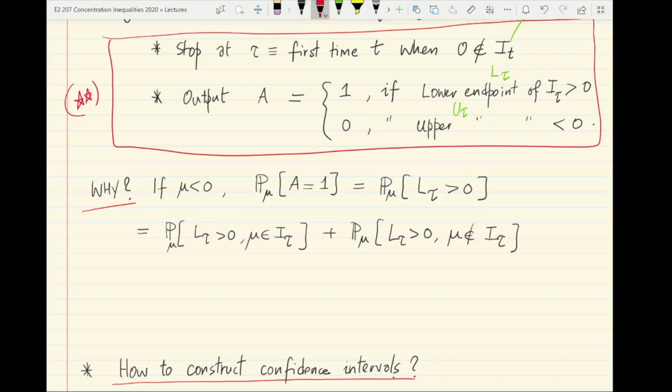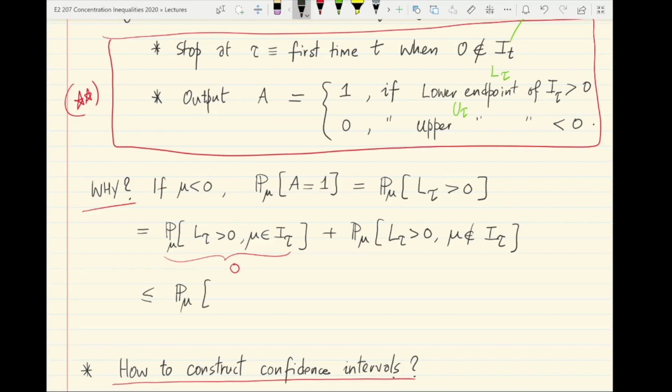Now the probability of the first event is actually 0, because if this event were to occur, then it means that mu is at least L tau, but L tau is at least 0. So mu is greater than 0, which is not possible because mu was assumed to be less than 0. And so we are left with only the second term, for which an upper bound can be obtained by just dropping the first event inside.